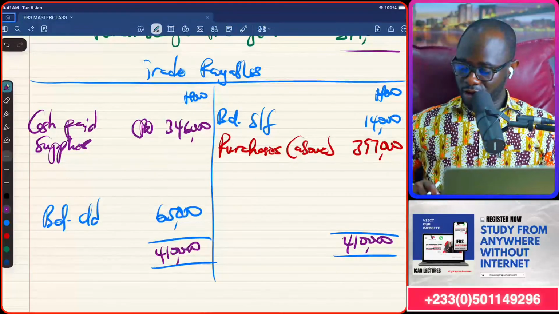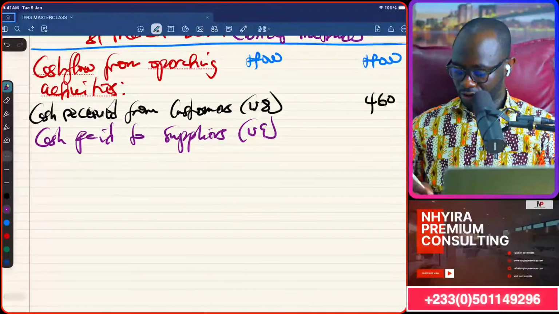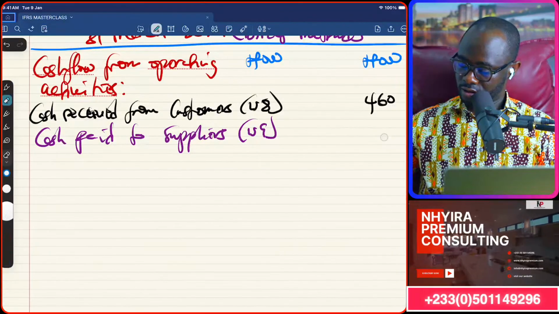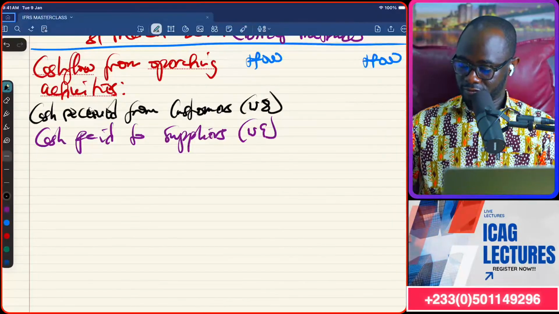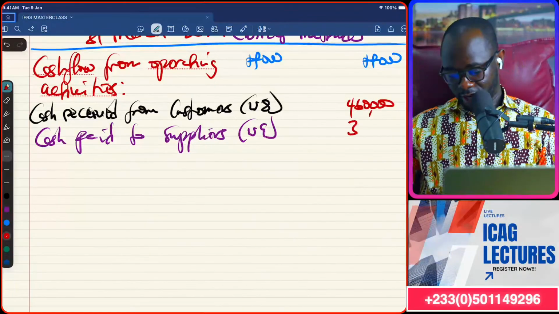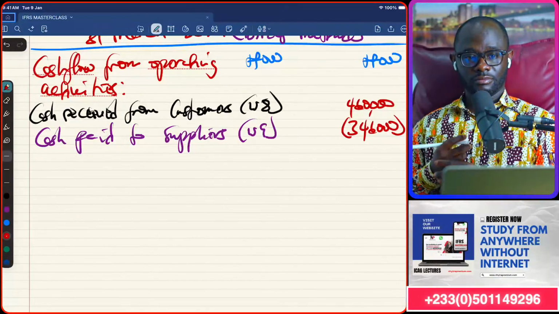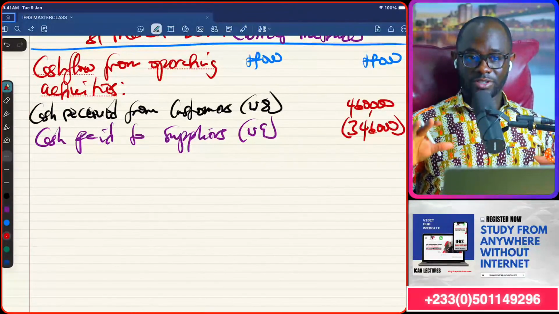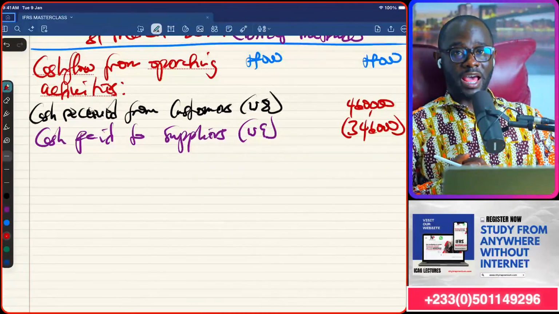That is the figure we are looking for to bring here. 346,000. This thing is supposed to be 460,000, not 460. 346,000 outflow. Accounting 101. So that is the cash paid to suppliers.